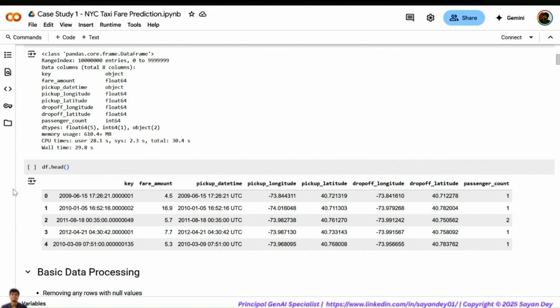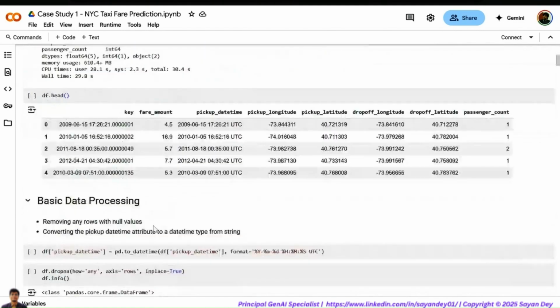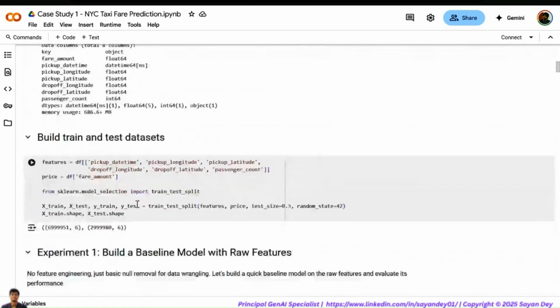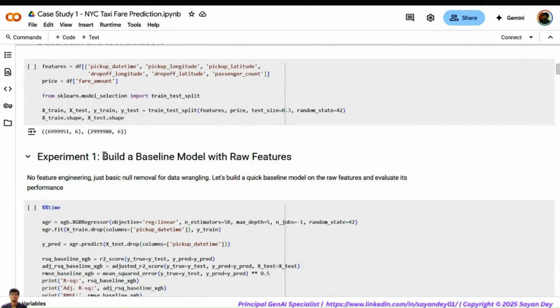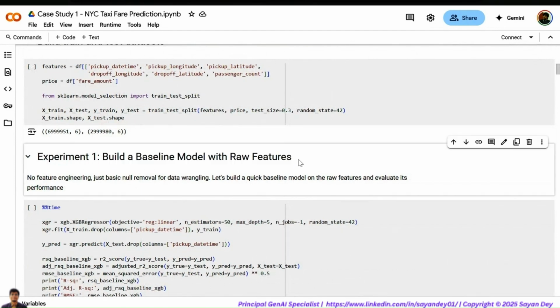And the very, very interesting part of the exercise is we will see what are the different types of feature engineering things that we can go back and do here, right? So let's see. So first iteration one, what we do is we build a baseline model with the raw features. This is again a very, very common approach that we follow. So whenever we face a difficult problem, there are a lot of things that we can potentially do. But one of the very first things that we should try to do is we should always try to build a baseline model.